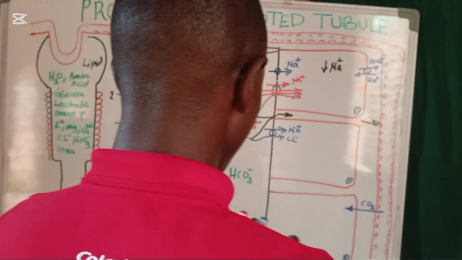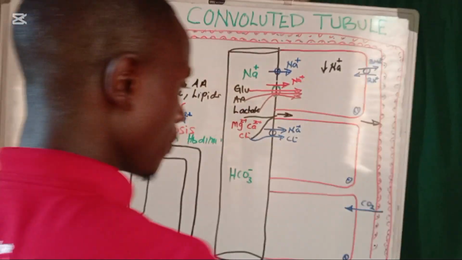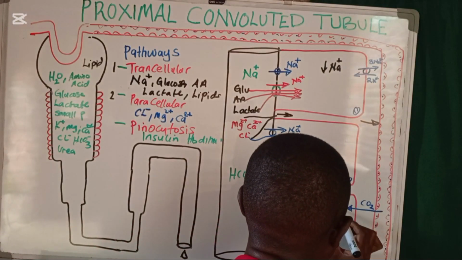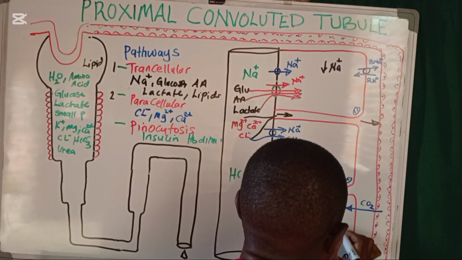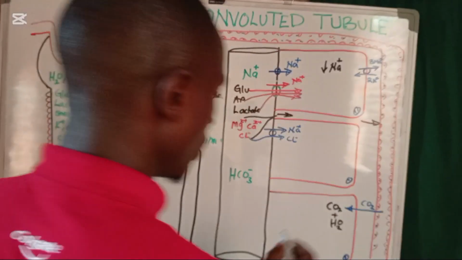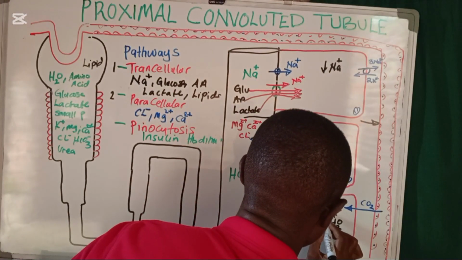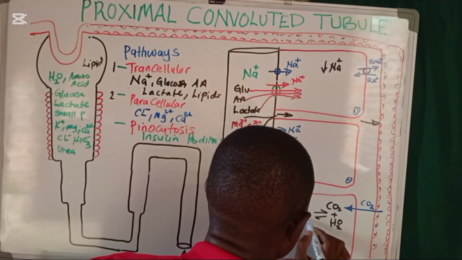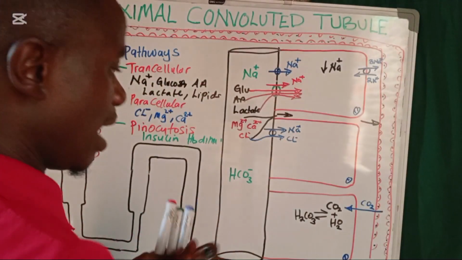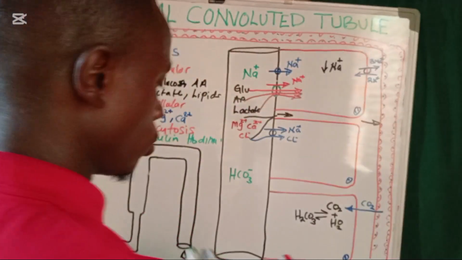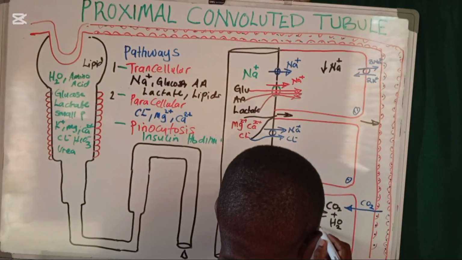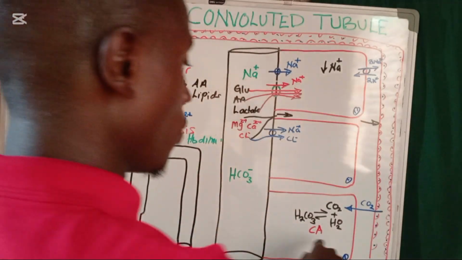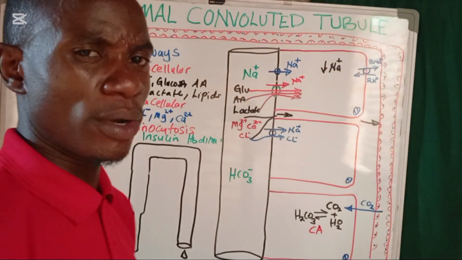When this carbon dioxide enters this cell, it is going to react with water, and what is formed is what we call carbonic acid. And of course, there is a process. This process is under the influence of an enzyme called carbonic anhydrase.